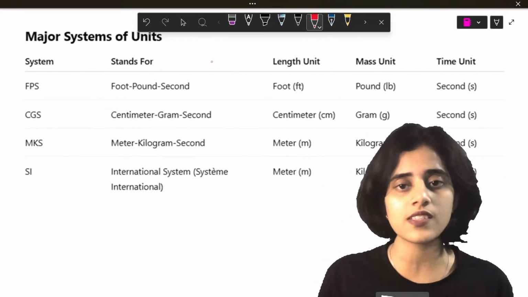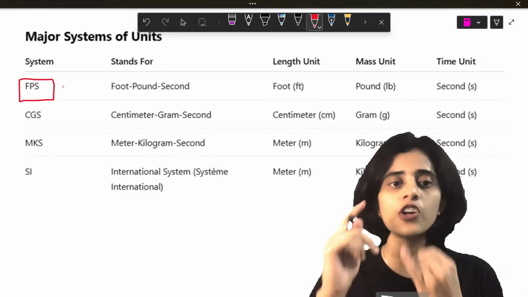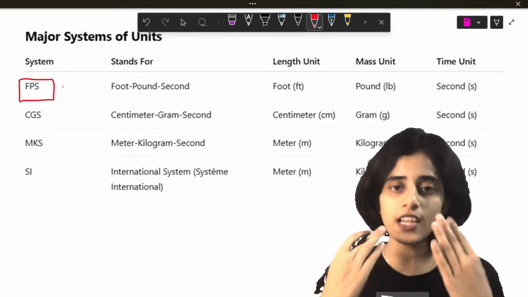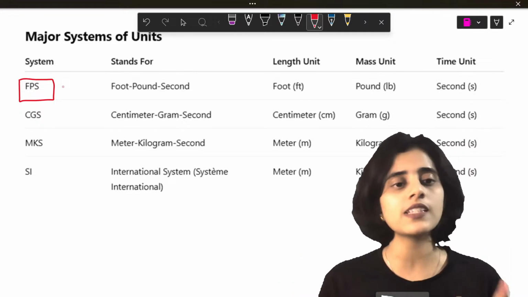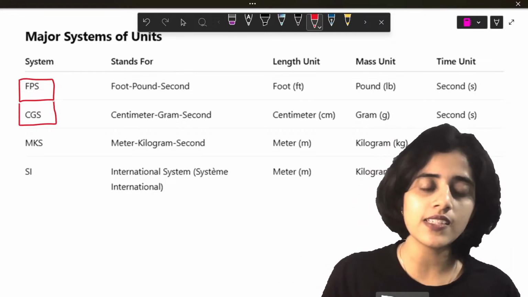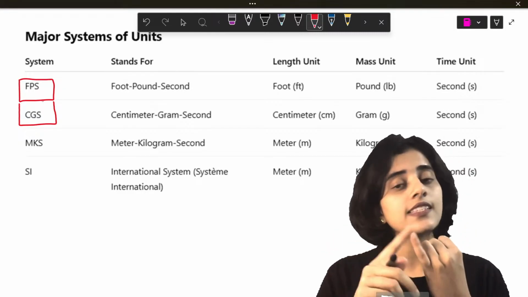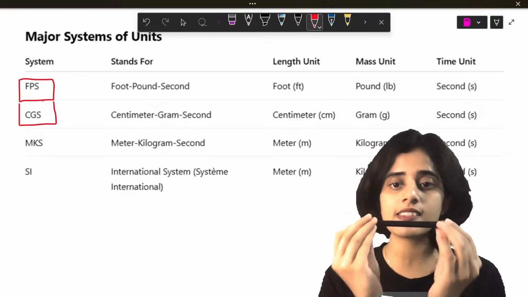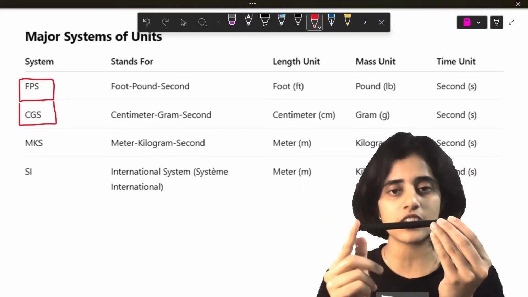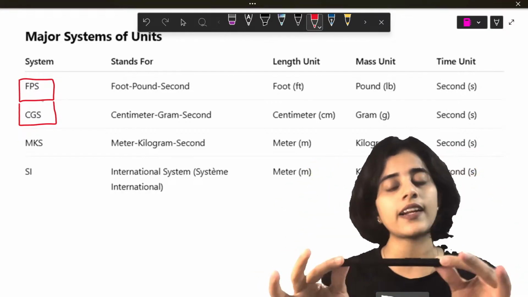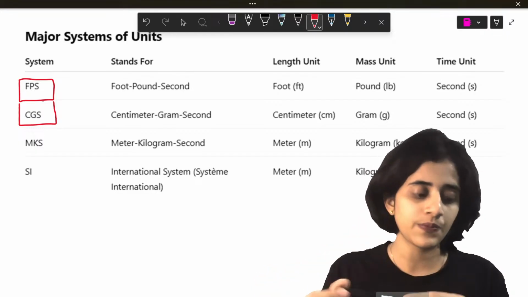The first system is called the FPS system. FPS stands for foot, pound and second. That means if you measure length in foot, mass should be in pounds, and time should be in seconds. Next is the CGS system. In the CGS system, you measure the length in centimeter. Let's take this pen. If I measure the length of the pen in centimeter, I should measure the weight of the pen in grams, and the time taken for the pen to do something in seconds.